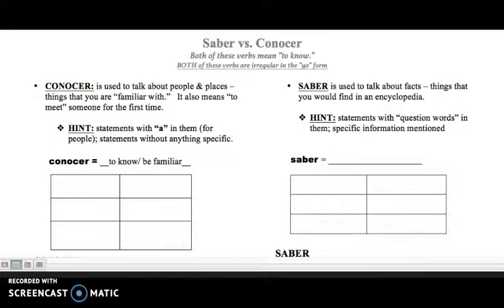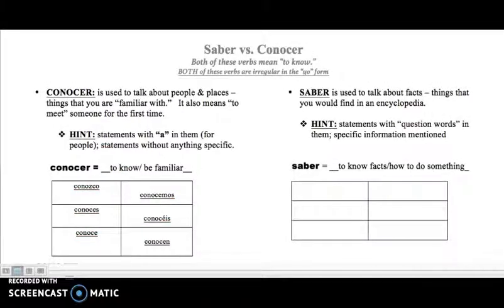Now, let's look at the conjugations, okay? So the yo form is irregular, okay, and it's conozco. Tú form is regular, so it's conoces. Okay, the él, ella, usted form is conoce. Nosotros conocemos. Vosotros conocéis. And ellos, ellas, y ustedes conocen.